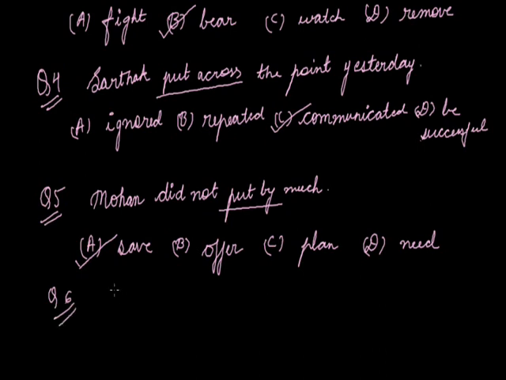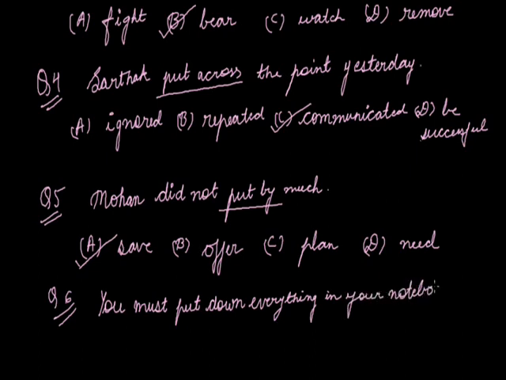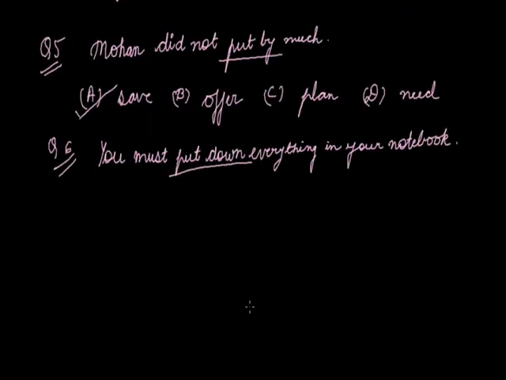Question number 6. You must put down everything in your notebook. It has been clearly mentioned, so the meaning is not difficult to find out, right?